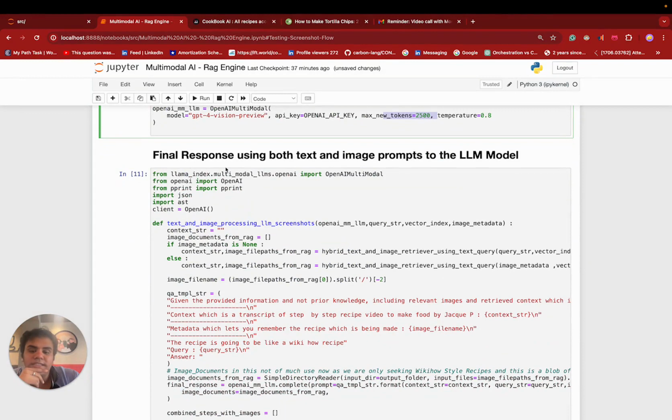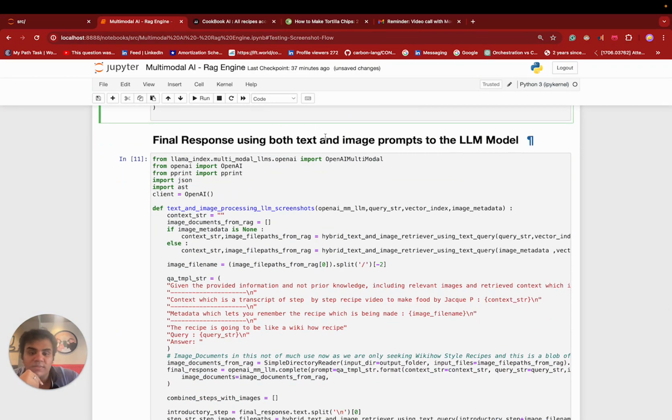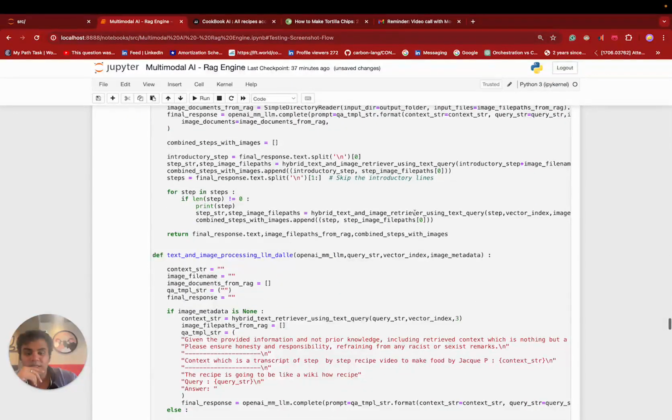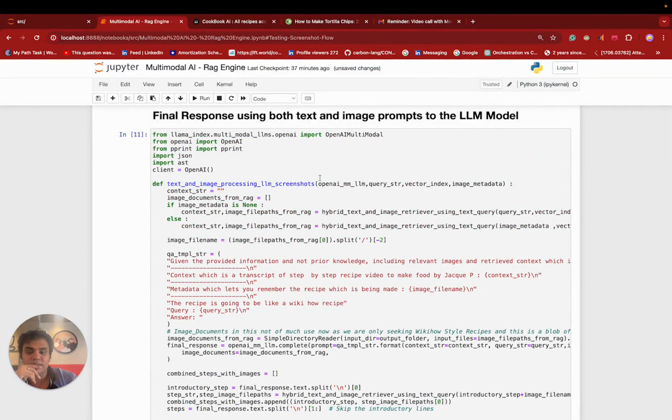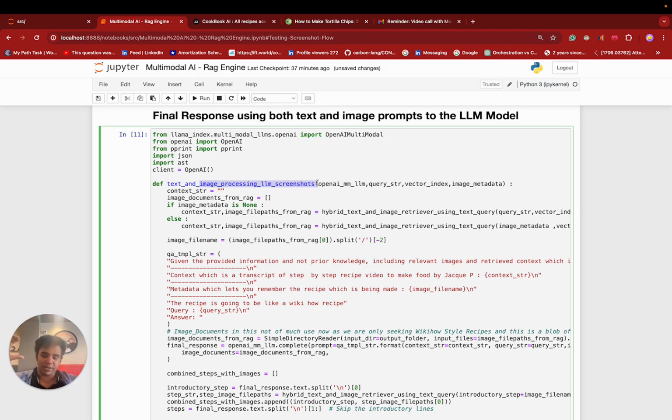So now let's talk about the final response using both text and image prompts to the LLM model. There are two main things. The first thing is the text and image processing for LLM screenshots. The problem statement defines two ways. Either I fetch all the necessary screenshots for the wikiHow-style recipe, and after every step, I post that particular screenshot.